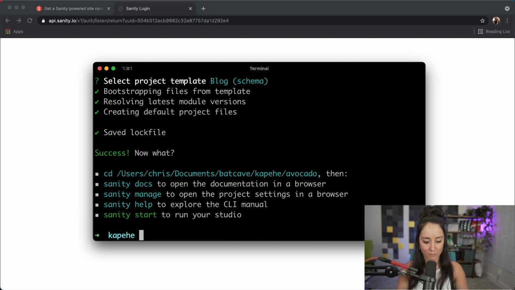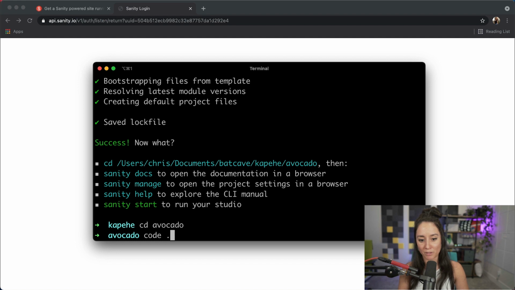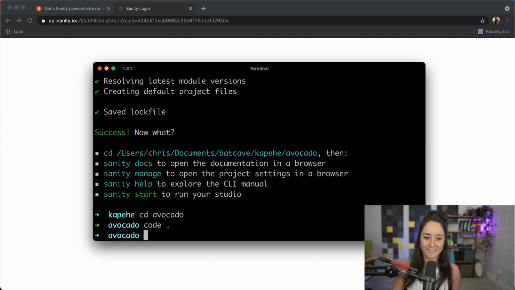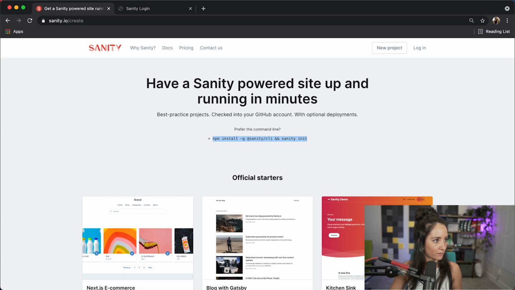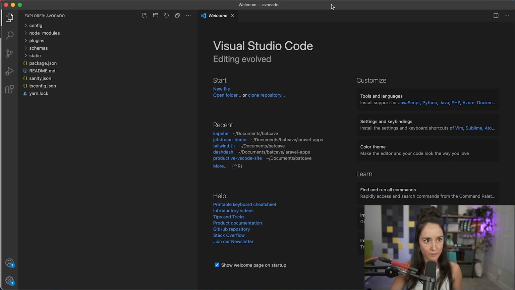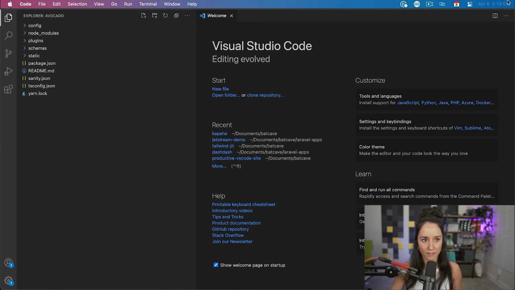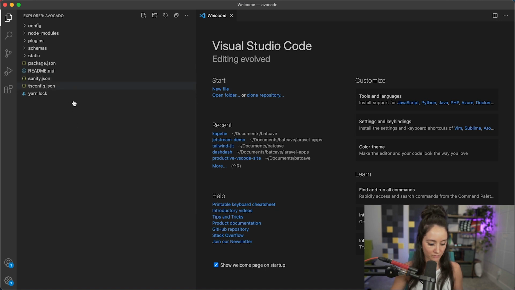Now it is done. I'm going to cd into Avocado, and I'm going to open it up in VS Code using the shortcut code space period. So that opens up. Let me move this to the side, and let me pull in my VS Code. All right, so let's get familiar with what's going on with this code.